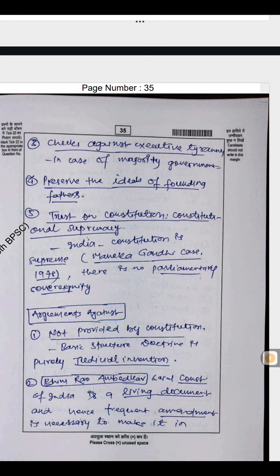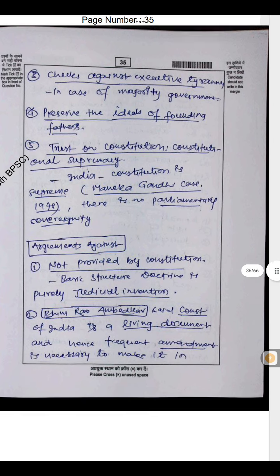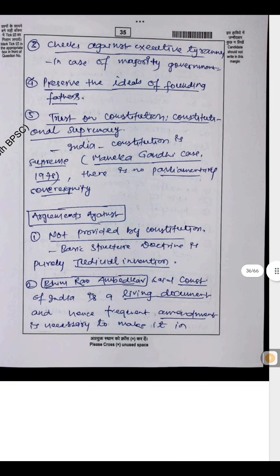Trust in the Constitution. Constitutional supremacy: the Indian Constitution is supreme, Maneka Gandhi case, 1978. There is no parliamentary sovereignty. Arguments against: not provided by the Constitution. Basic structure doctrine is purely a judicial invention.